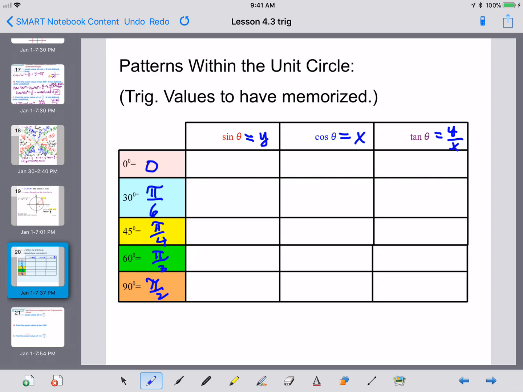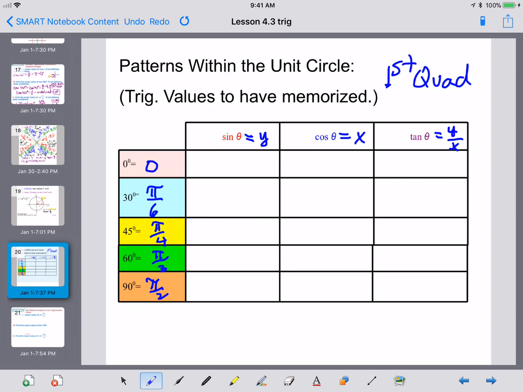You'll notice that this is the first quadrant. If you memorize the first quadrant, you can develop any other quadrant that you want because the first quadrant's values repeat in every quadrant. The only difference is in other quadrants you get some negatives involved. Now, this is the easiest way, I think, to memorize this pattern.